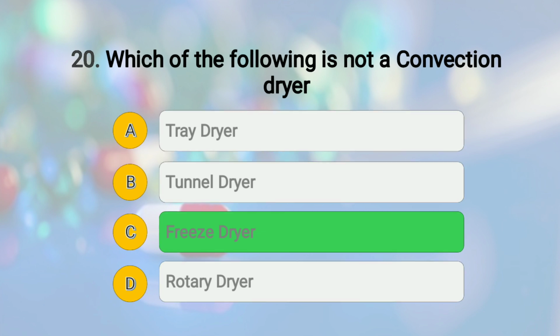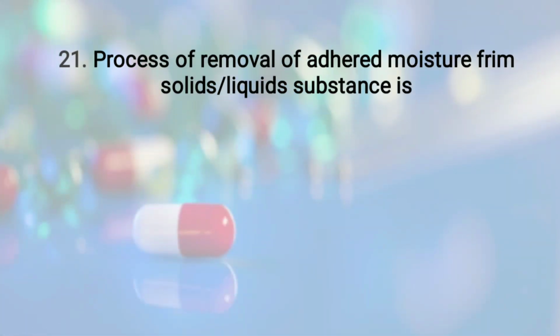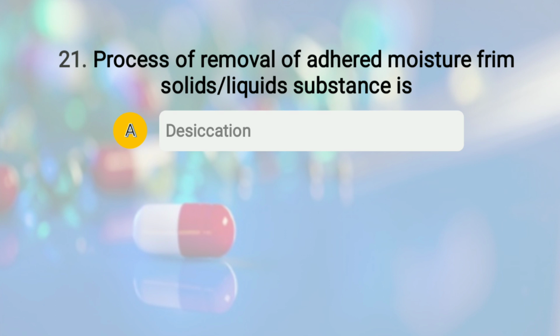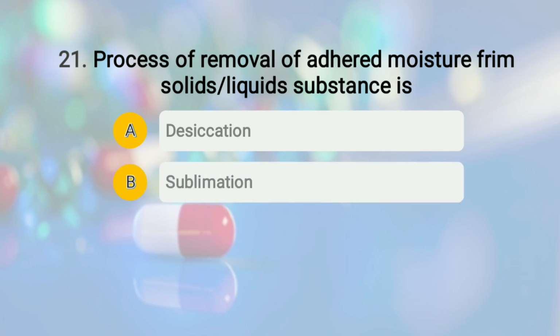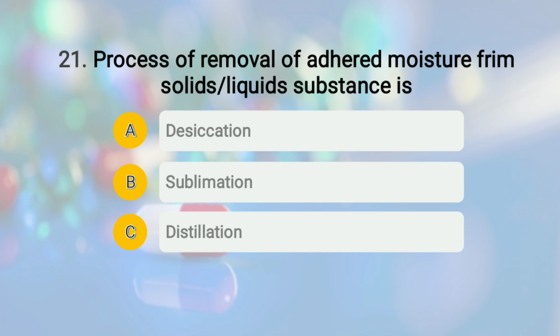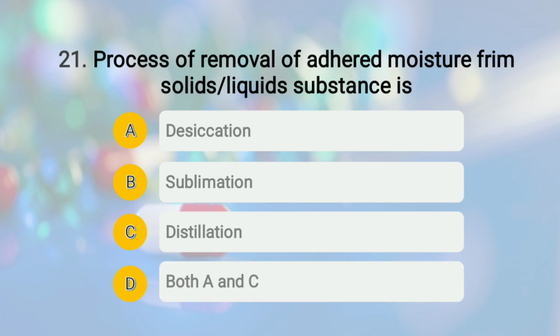Moving to question number 21. The question is, process of removal of adhered moisture from solid or liquid substance is, and the options are A desiccation, option number B sublimation, option number C distillation, and option number D both A and C. Let us understand them first. Let us talk about distillation first. So you know that distillation is a process of converting liquid into its vapor and recovering to the liquid by condensing the vapor by